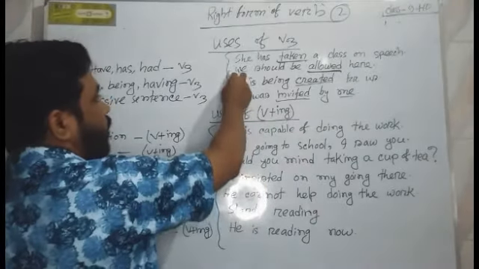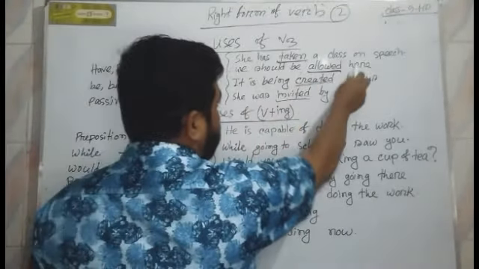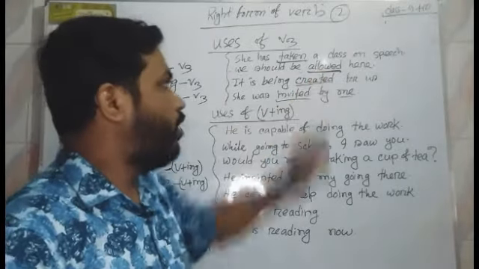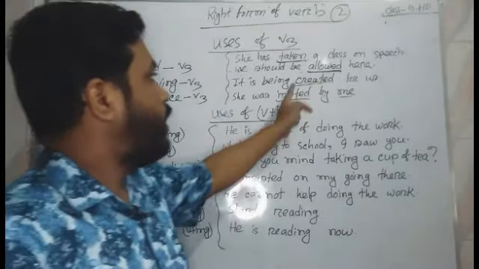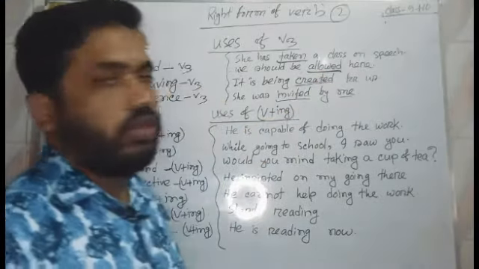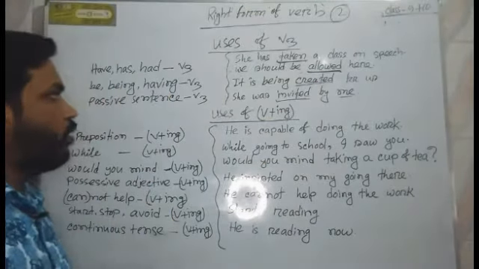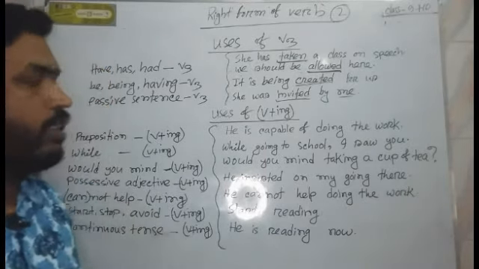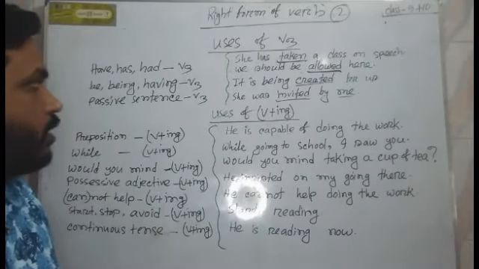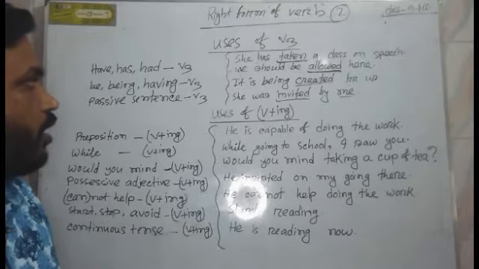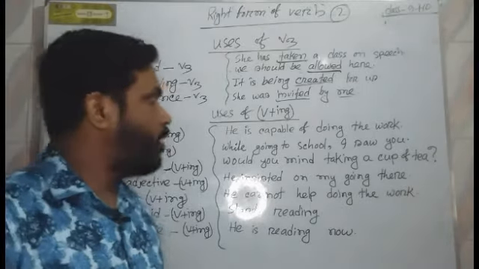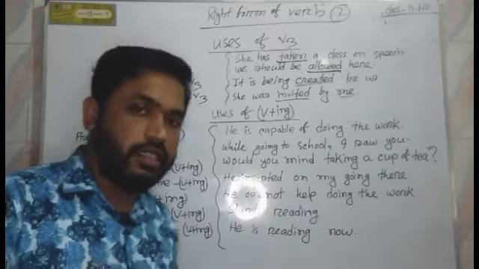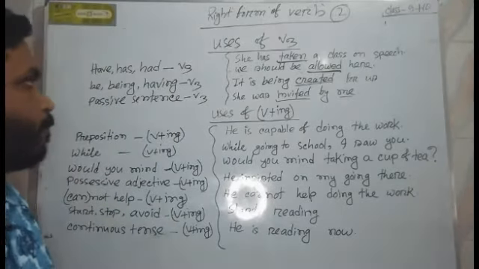Look at the example. We should be allowed here. Here the transitive verb is allow, and in this sentence there is no subject. So if the subject of a transitive verb is omitted, we usually think that it is a passive sentence.